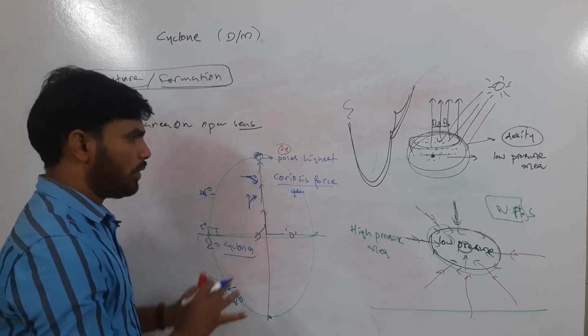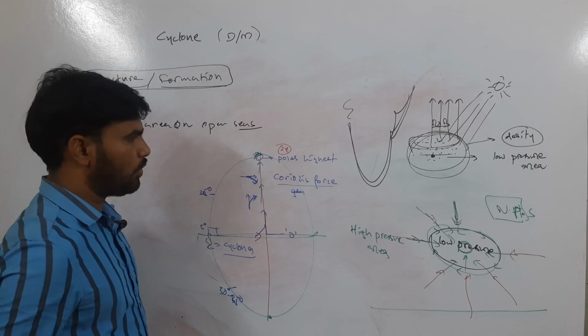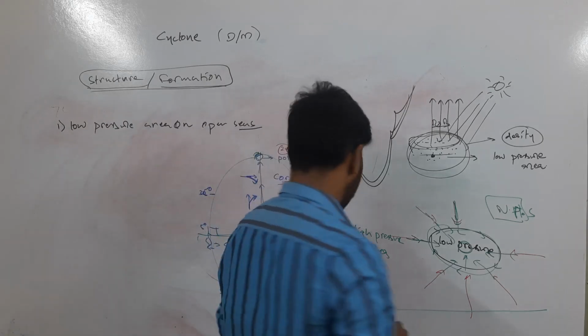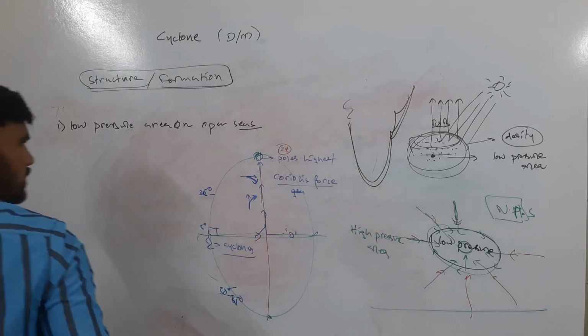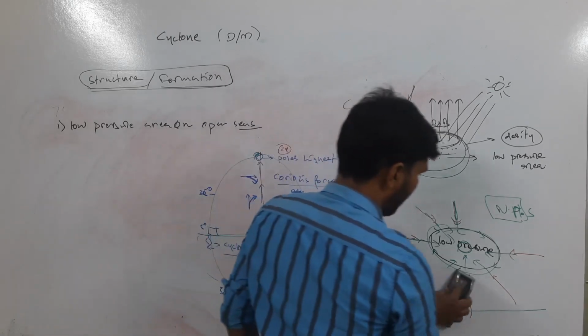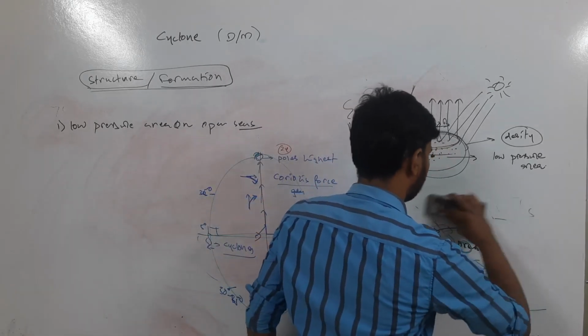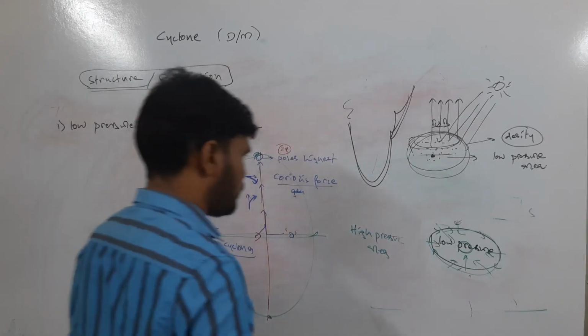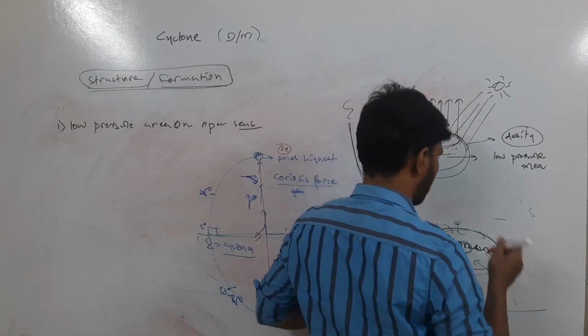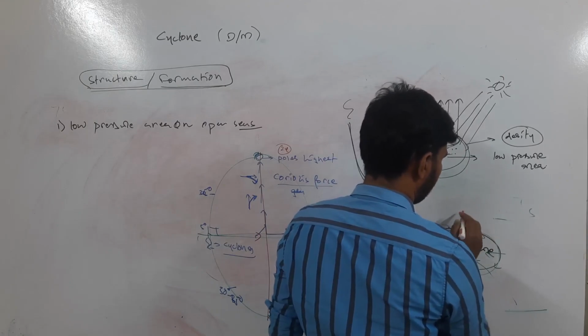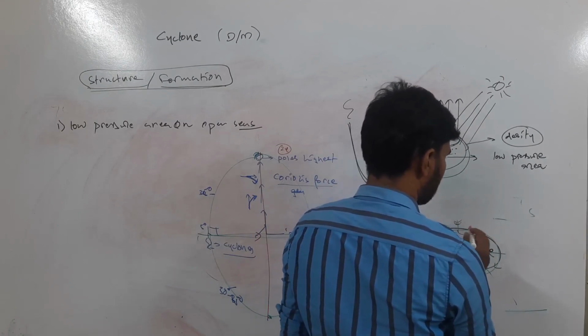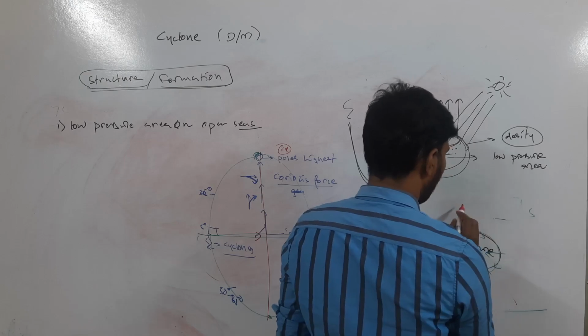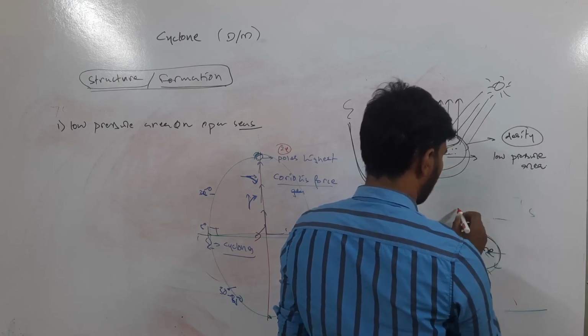Okay, so now the point is, because of this Coriolis force, what is the direction the cyclonic system will get? The air that is moving or coming down from the northern direction will be deflected to its right.